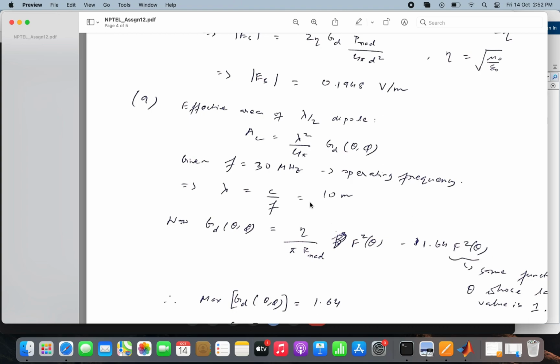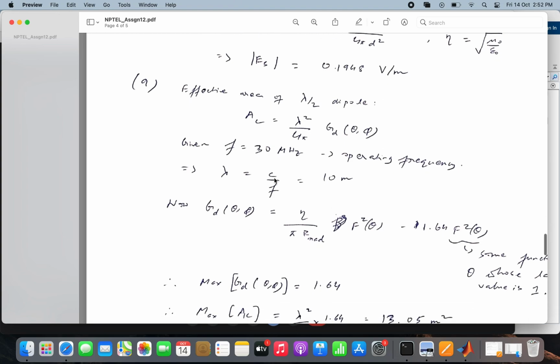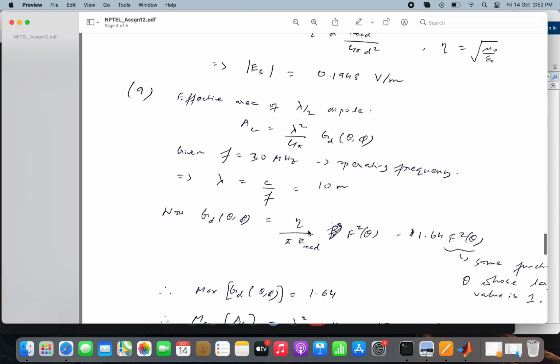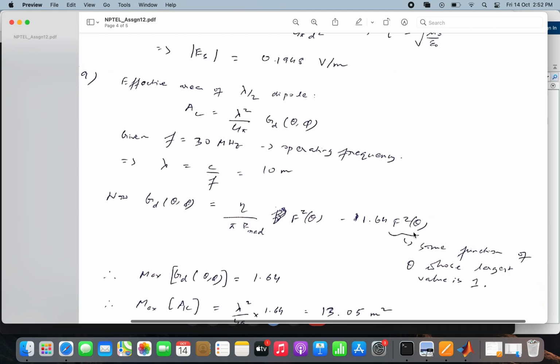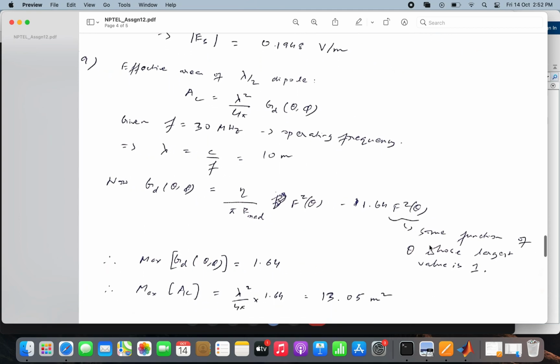Right. Now this directive gain GD can be written in terms of this formula, which is eta by pi into radiation resistance into some function f square of theta. Since I already know the radiation resistance for a half wave dipole and the value of eta, I can calculate this quantity. So this becomes equal to 1.64 into f square of theta. Now this function has a maximum value of 1 at some value of theta.